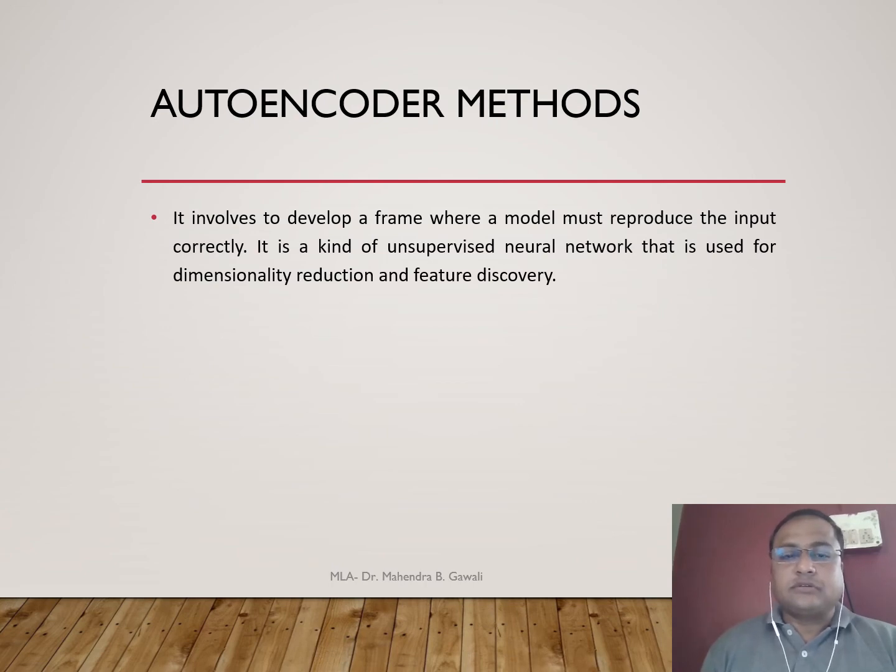Autoencoder method. It involves developing a framework where a model must reproduce the input correctly. It is a kind of unsupervised neural network that is used for dimensionality reduction and feature discovery. When we talk specifically about the encoder, deep learning depends upon this encoder method, which we will see in the upcoming presentation.